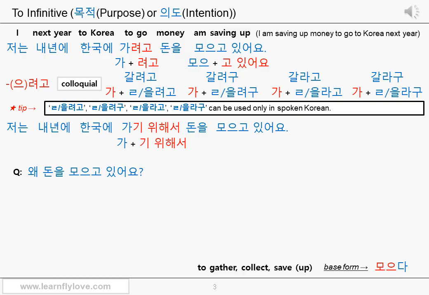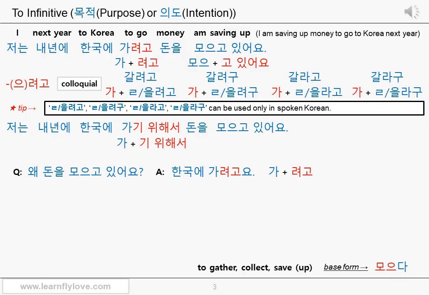왜 돈을 모으고 있어요? Why are you saving up money? This is a question. Let's see the answers. 한국에 가려고요. 한국에 is like to Korea. 에 is the destination particle, of course. 가려고요. 가 is the stem, which means to go. And the connective ending 려고 is used to express that it's your proposal or intention, as if you use to infinitive or in order to for the same usage in English.